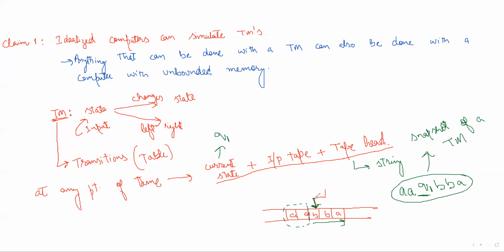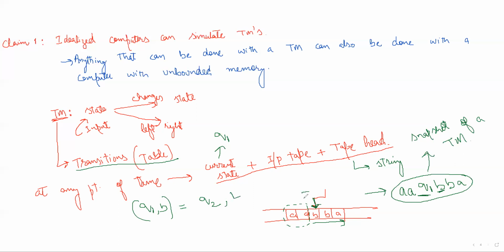Now let's suppose our Turing machine is in this snapshot. What will the next snapshot be? The current state is Q1 and the input is B. Using the transition table, we find the new state. Let's suppose the new state is Q2, and it is moving left.